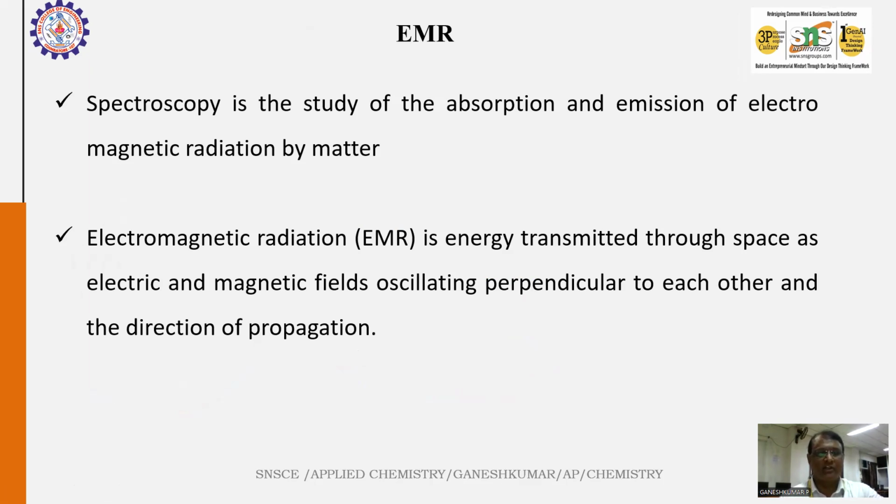Now, what is spectroscopy? Spectroscopy is the study of absorption and emission of electromagnetic radiation when they interact with matter. Matter means any chemical substance.